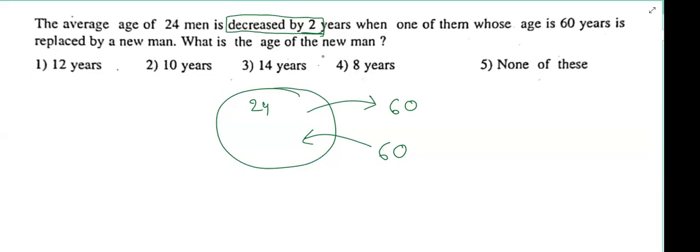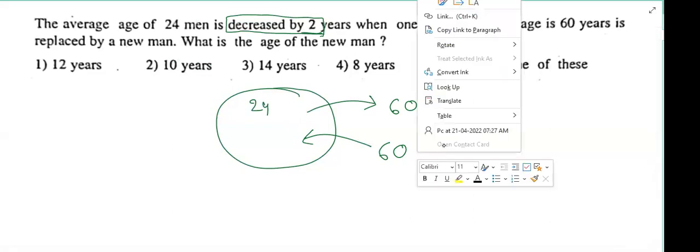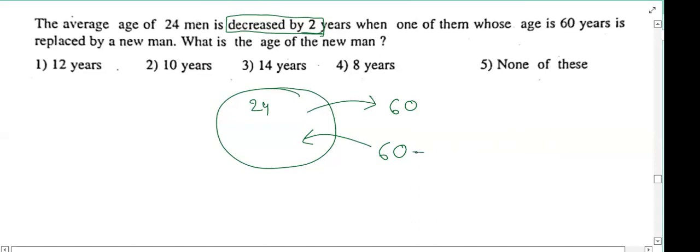Okay. So he is entering this group with 60 or less than 60 or more than 60? Less than 60. Less than 60 means we have to add something or subtract something? We have to subtract something. How much amount do we have to subtract? And after this transaction, how many persons are there in the group now?